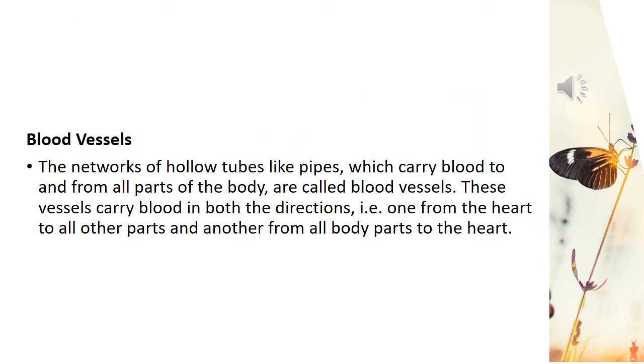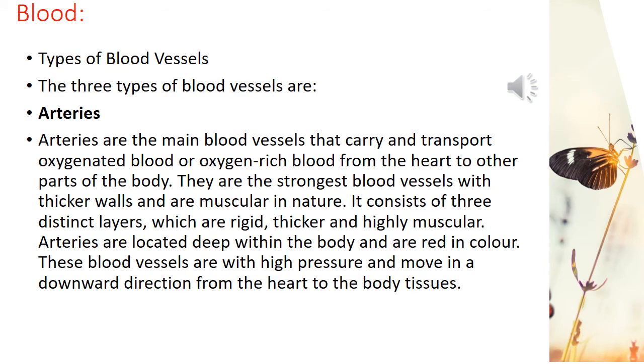The other main component of the blood circulatory system is the blood vessel. So the network of hollow tubes, like pipes, which carry blood to and from all parts of the body are called the blood vessels. So these are the tubes through which the blood flows. These vessels carry blood in both directions, that is, one from the heart to all the other parts of the body and another from all body parts to the heart. There are three types of blood vessels: arteries, veins and capillaries. So let's talk about arteries first.